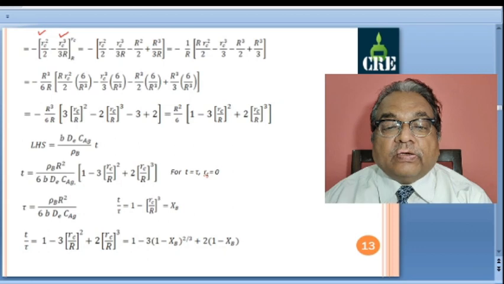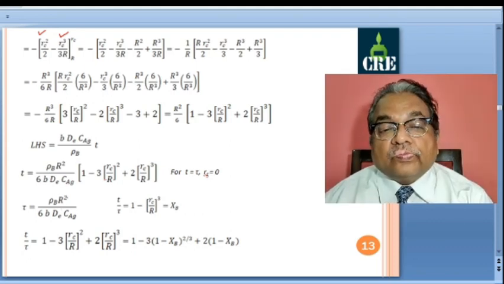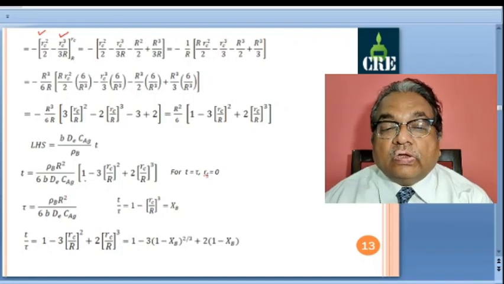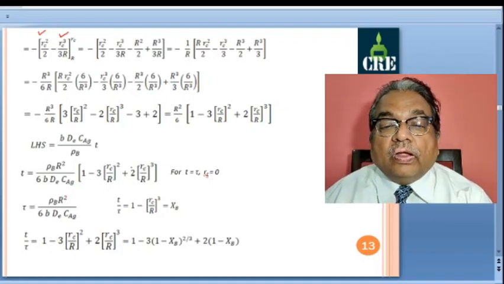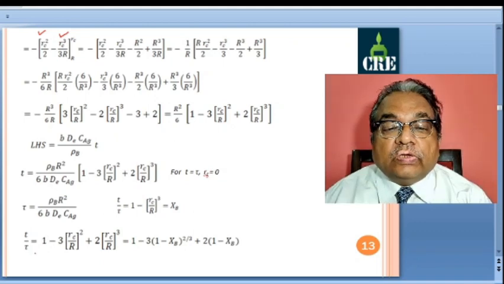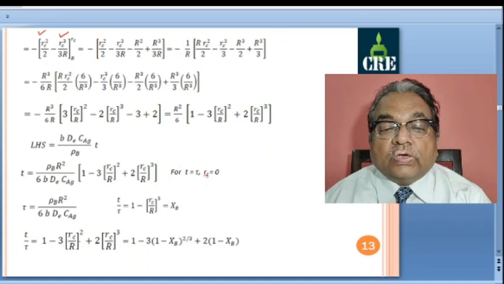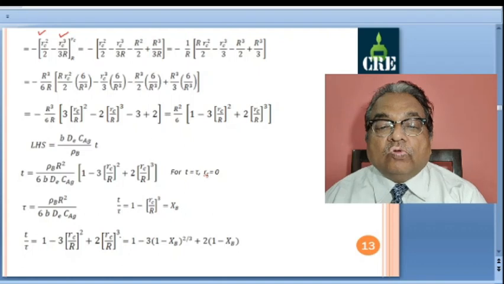Now if I take the ratio of t by tau, this fractional time t by tau, this term is the same and cancels out, as we have seen in the earlier two derivations also. What is left is t by tau equal to this bracket: 1 minus 3 into (r_c by R) whole square plus 2 into (r_c by R) whole cube.